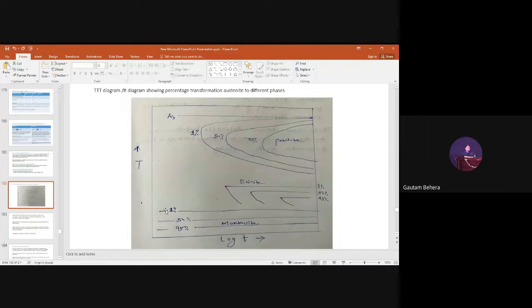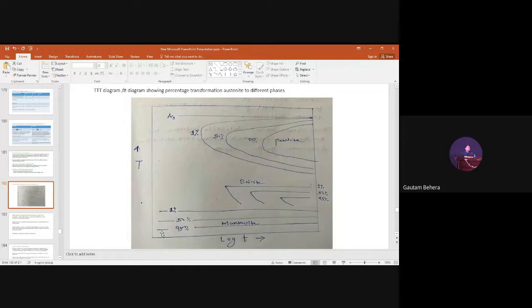So my question is, what is this one? What temperature is this? So Martensitic start temperature. Very good. This is MS, martensitic start temperature. Above this temperature, austenite will remain as austenite. But below this temperature, if you do continuous cooling and it is not touching the nose of the curve, then martensite will start forming, right?